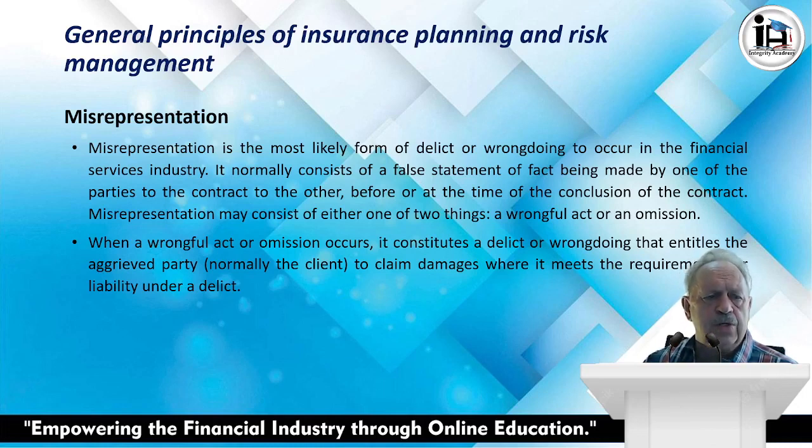It normally consists of a false statement of facts being made by one party to the contract to the other before or at the time of the conclusion of the contract. Misrepresentation may consist of either one of two things, which is a wrongful act or an omission. When a wrongful act or omission occurs, it constitutes a delict, or wrongdoing, that entitles the aggrieved party, normally the client, to claim damages where it meets the requirements for liability under a delict.